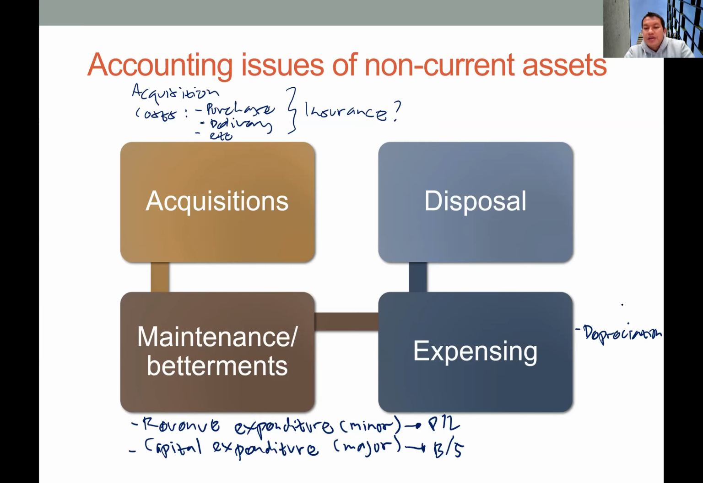The company can use various methods of depreciation. So they can use the straight-line method or reducing balance method or unit of production and any other method. Another way of expensing this asset is impairment.